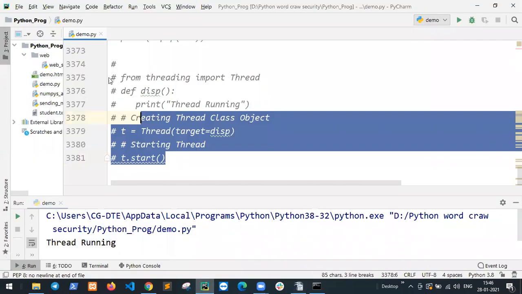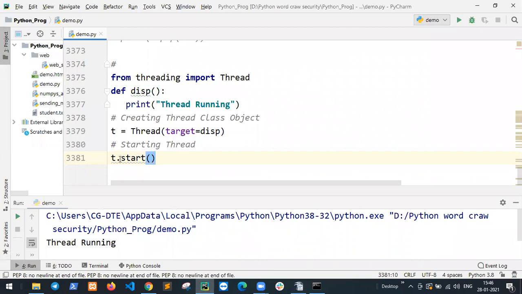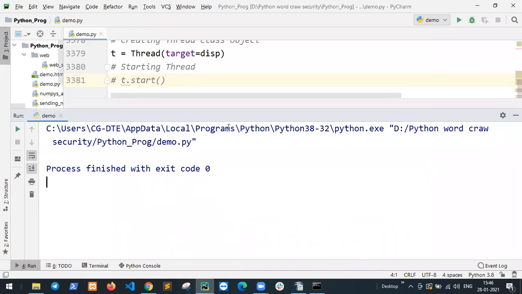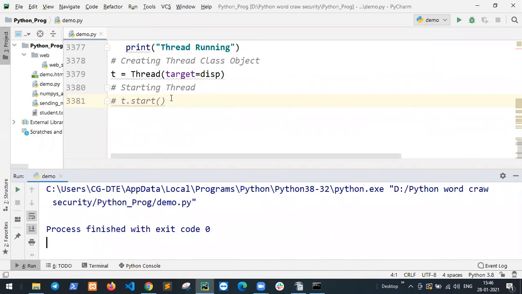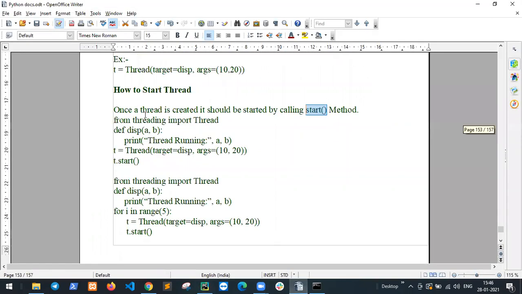If you do not start it, the program is not executed, because the start function is what runs it. So create the thread, go through this code, and the start function runs. So the thread is running. That means once a thread is created, it should be started by calling the start method.